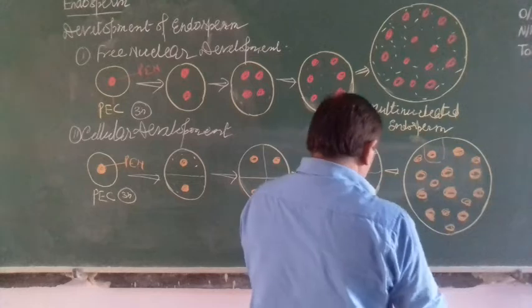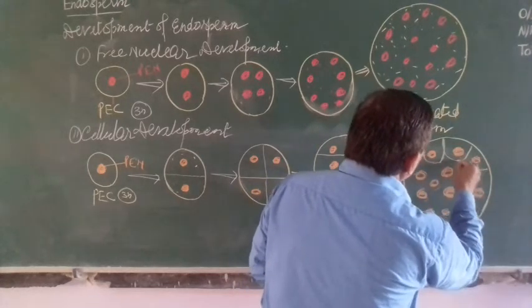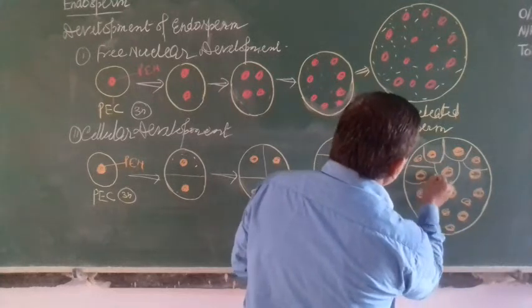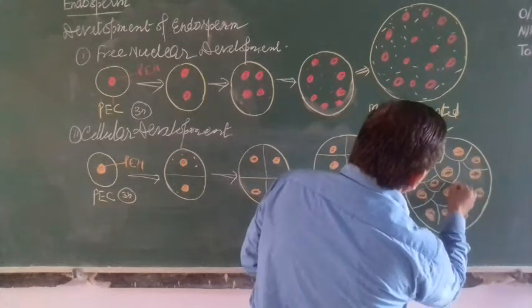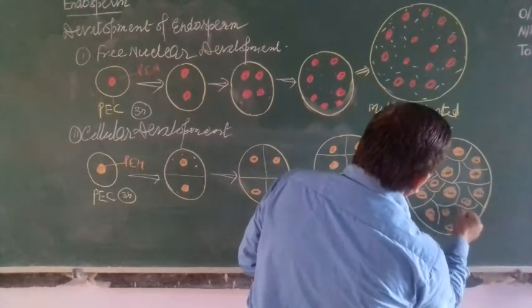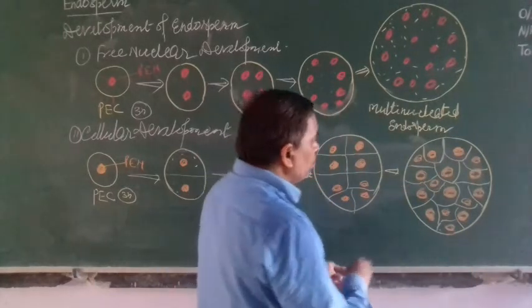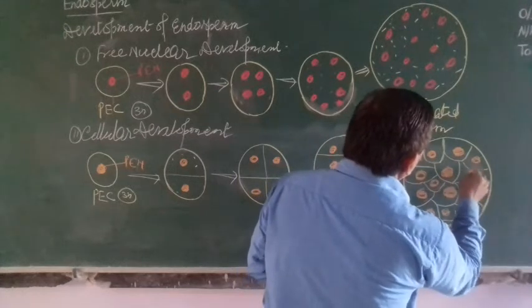Here the cell divides, then the nucleus divides and the cell divides. Nuclear division is followed by cytoplasmic division.